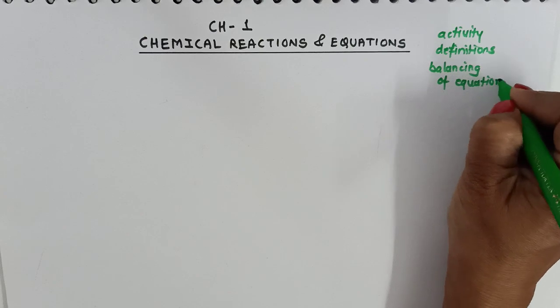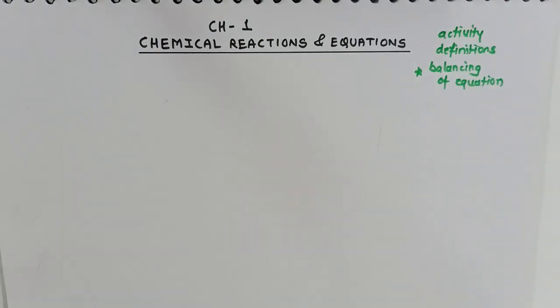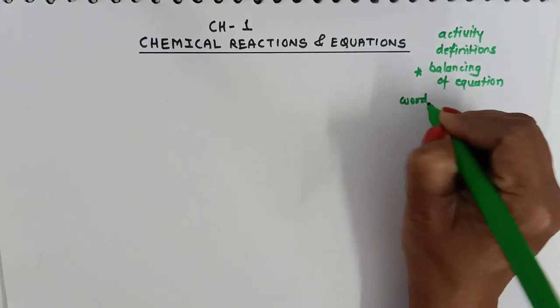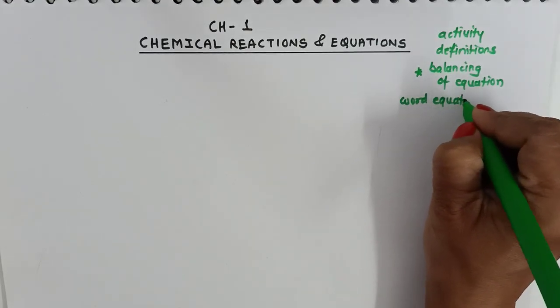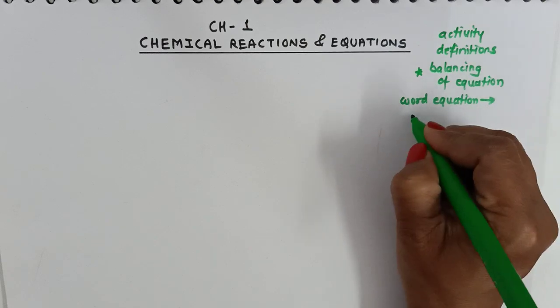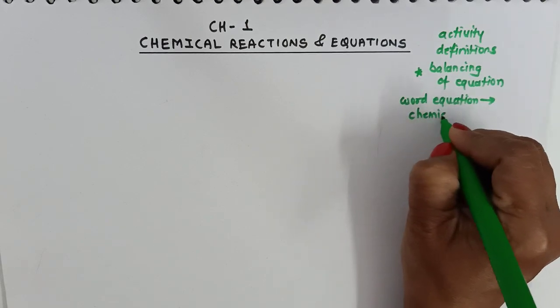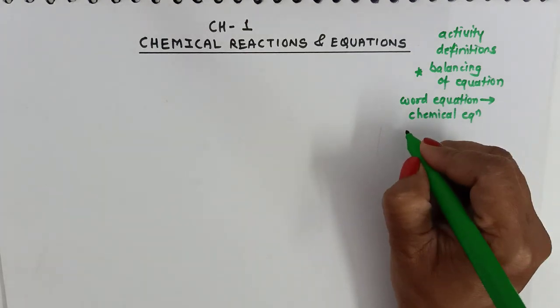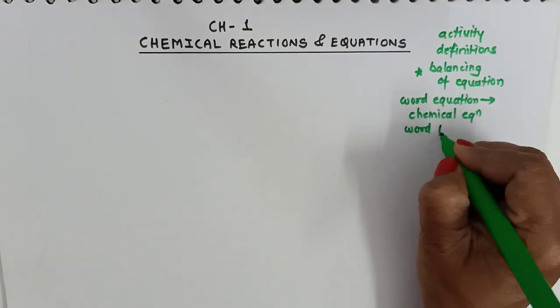This one will be a sure question, balancing of the equation. Then you can expect conversion of word equation to chemical equation type question, as well as you can expect some word problems based on this chapter.